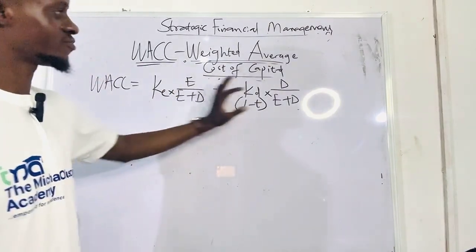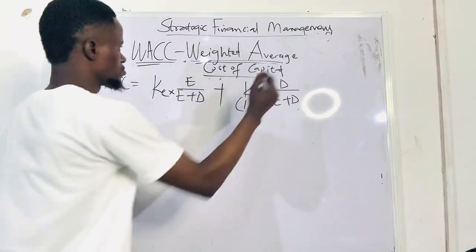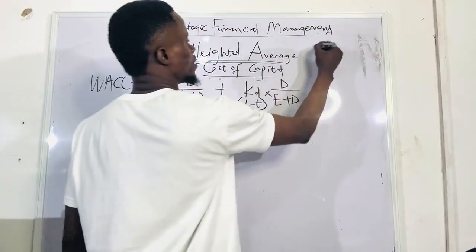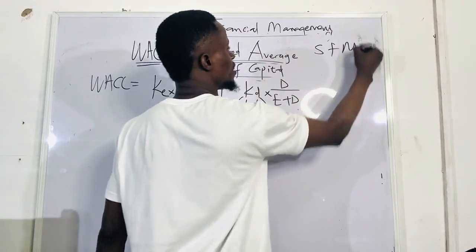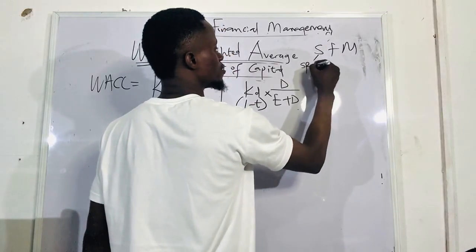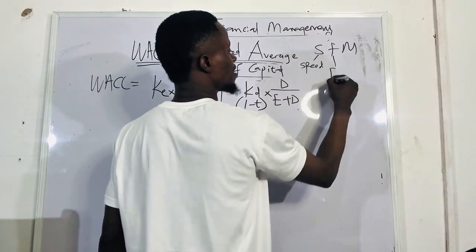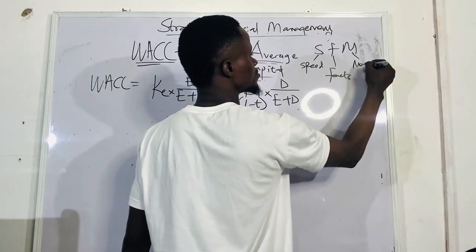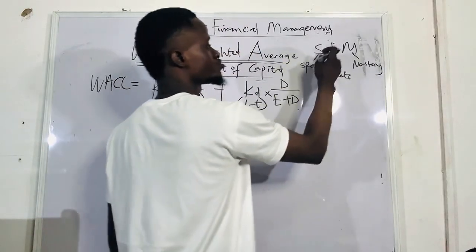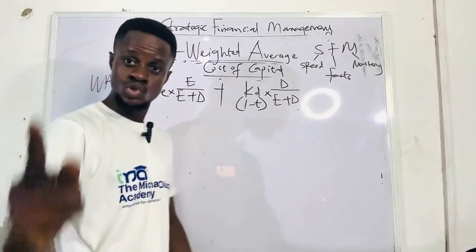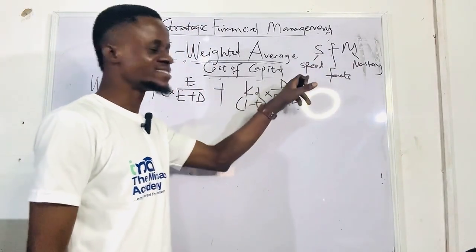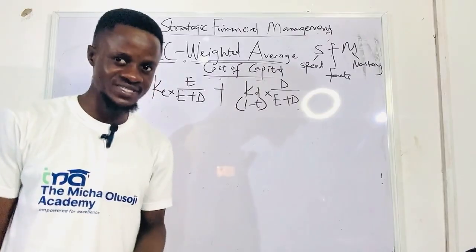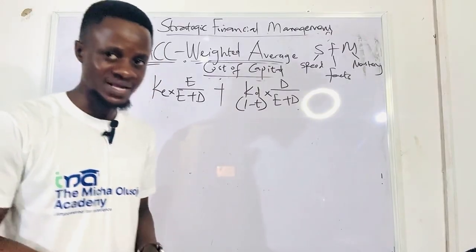So now that you have your formulas, SFM, I told you, SFM: speed, facts, mastery. So strategic financial management to you means speed. The first thing, run down to the requirements and find out what the requirement is.